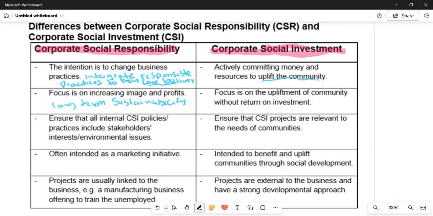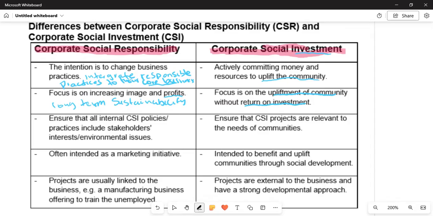They are trying by all means to increase the image of the business, so that in return there will be rewards, which are the profits that they are going to get. But with corporate social investment, they focus on the upliftment of the community without a return on investment. They are not interested in a return on the investment that they are making.